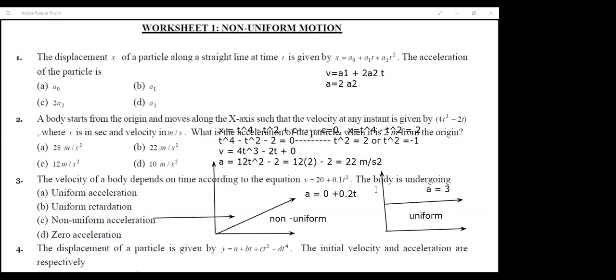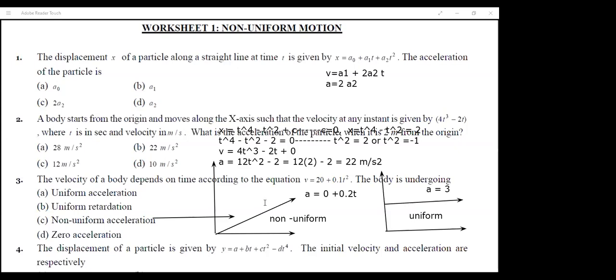Dwit, for you, is the third question clear? Etesham, the final answer is your non-uniform acceleration, because a is a function of time, 0.2t. Yeah, Dwit, in the second question, till then the others can solve the fourth question. I will just explain the second question to Dwit till then.